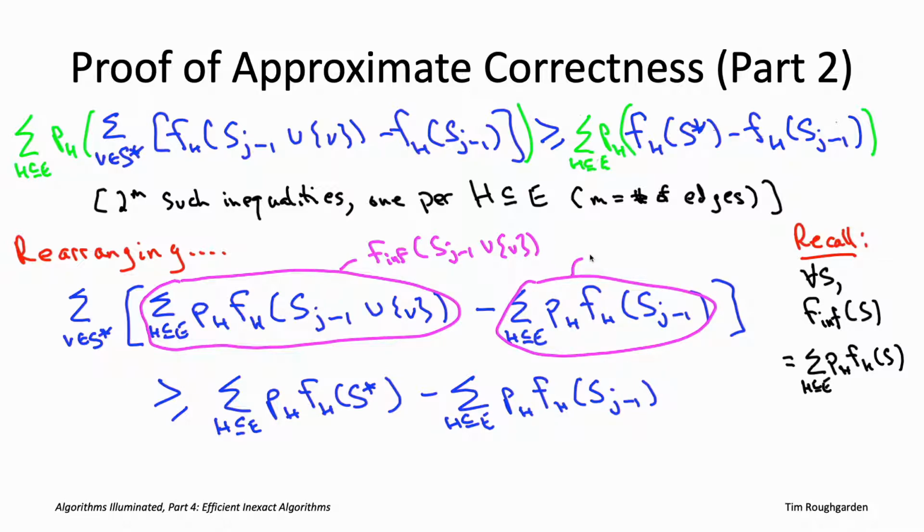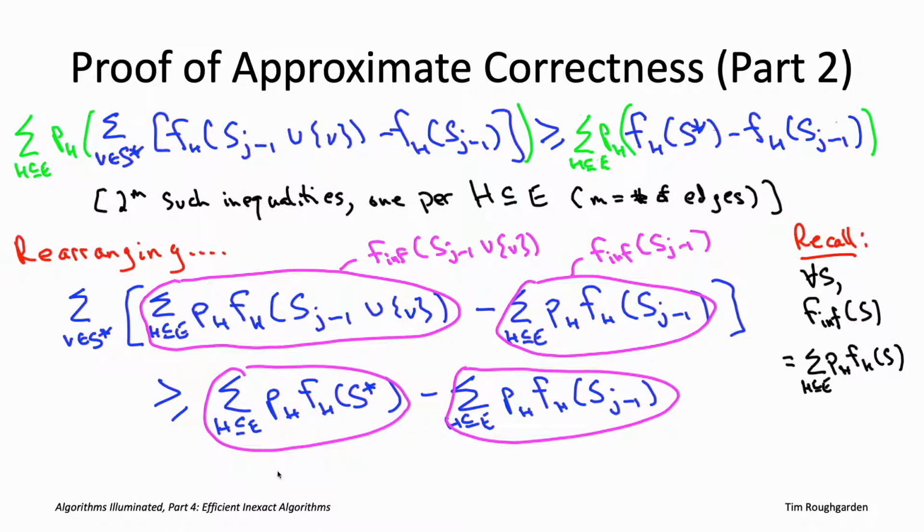Similarly, that second sum over H on the left-hand side, that's just the influence of the first j minus 1 vertices chosen by the KKT algorithm. And then on the right-hand side, we get the influence of S star, and we get the influence of S_{j-1}. So that's the analog of the most important inequality that we had for the maximum coverage analysis. This is the analogous inequality that we now have for influence maximization. And now that we know this, we're pretty much good to go.